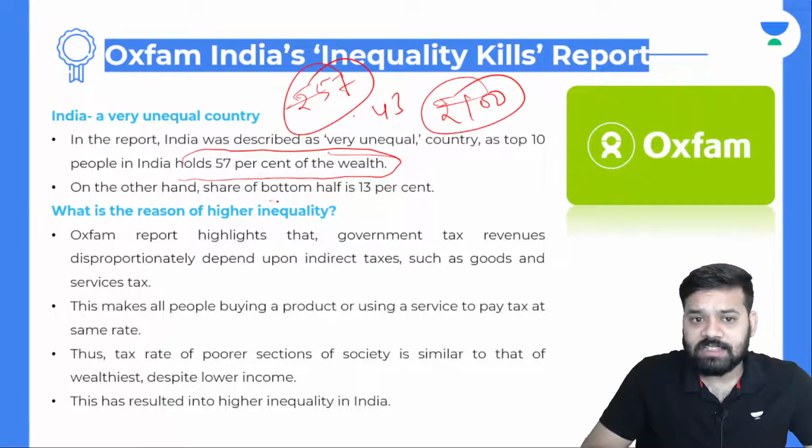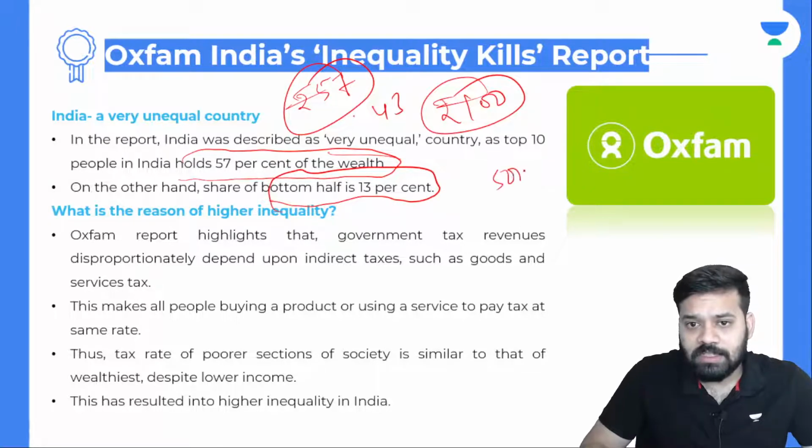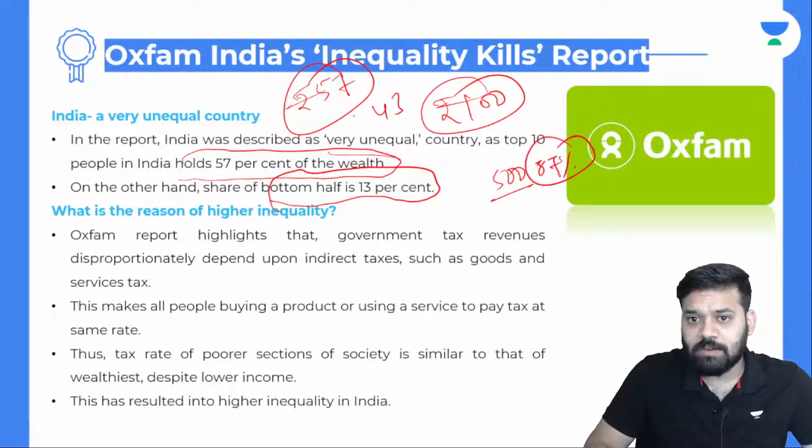On the other hand, the share of the bottom half is 13%. So if there are 1,000 people in India, the top 500 rich people own almost 87% of the wealth, and the bottom 500 own just 13% of the wealth.